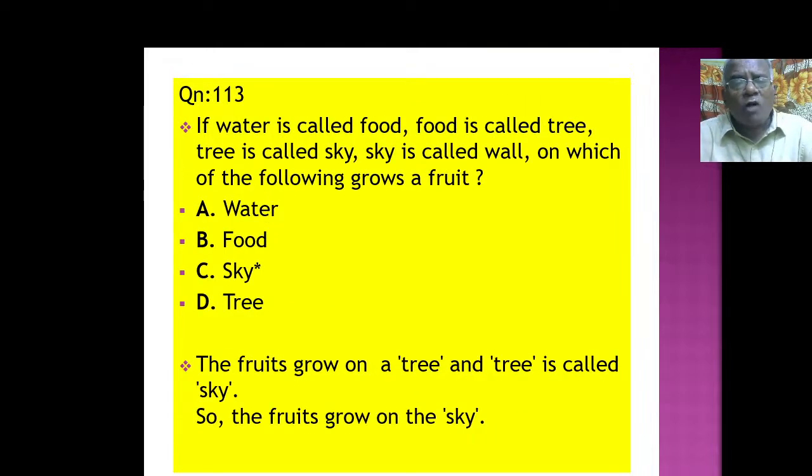If water is called food, food is called tree, tree is called sky, sky is called wall, on which of the following grows a fruit? Water, food, sky, tree. So, on which of the following grows a fruit? I already told you, tree. Tree is called sky.